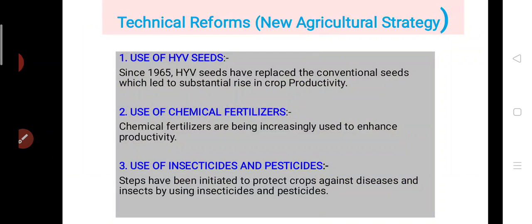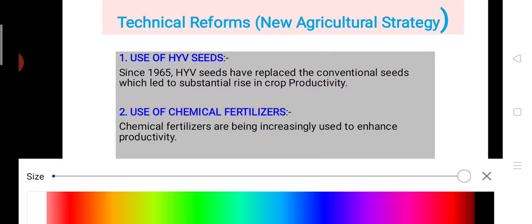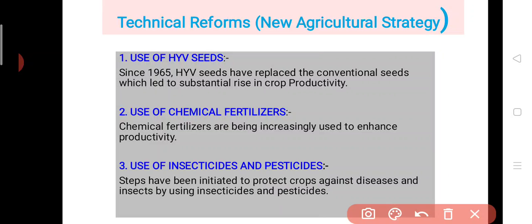Well, technical reform or the new agriculture strategy. In this, the very first point is use of HYV seed. And as we know, the HYV seeds we are using since 1965 to improve the production capacity of the farm and agricultural output. These seeds replace the conventional seeds or the traditional seeds, and by using it our farmer increases the farm production. Okay, the second one is the use of chemical fertilizers.